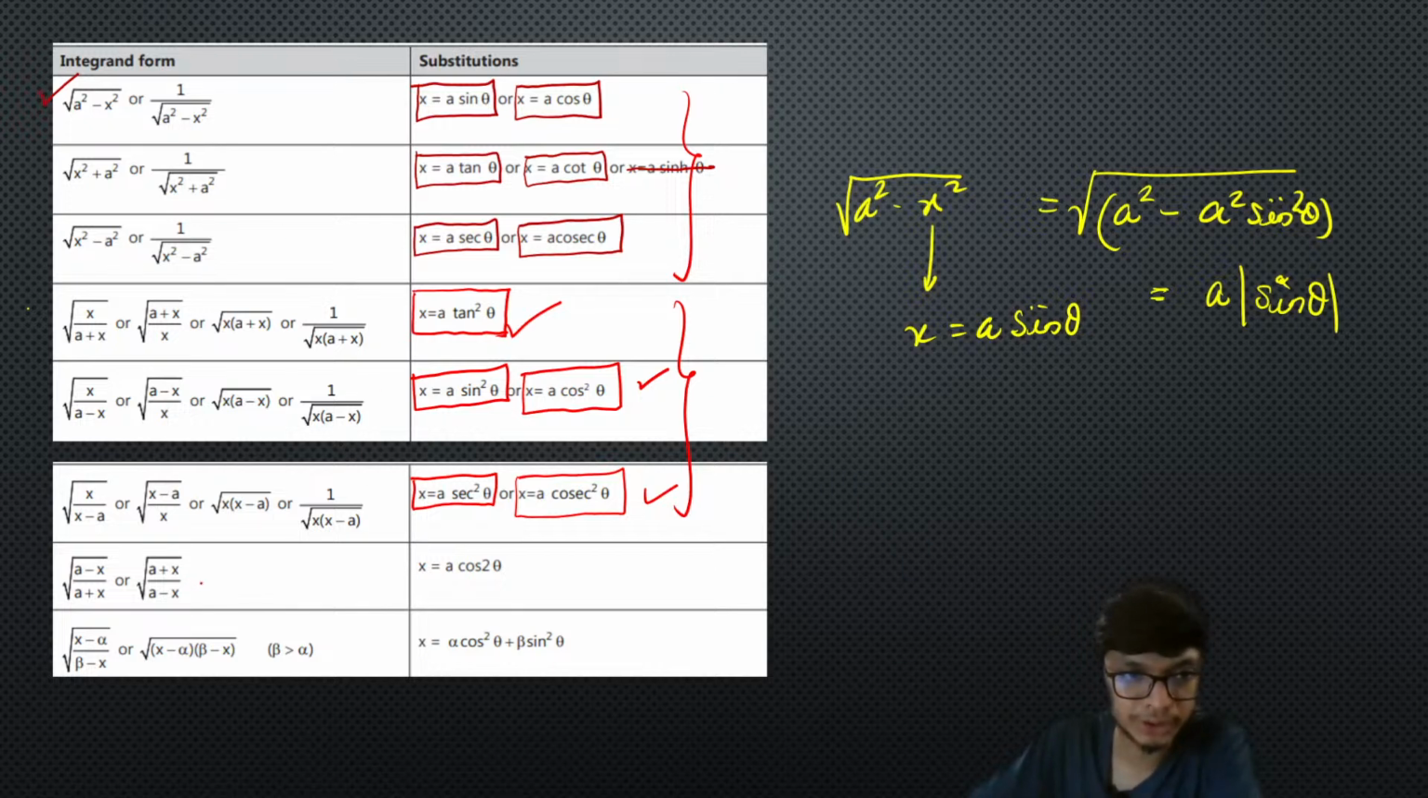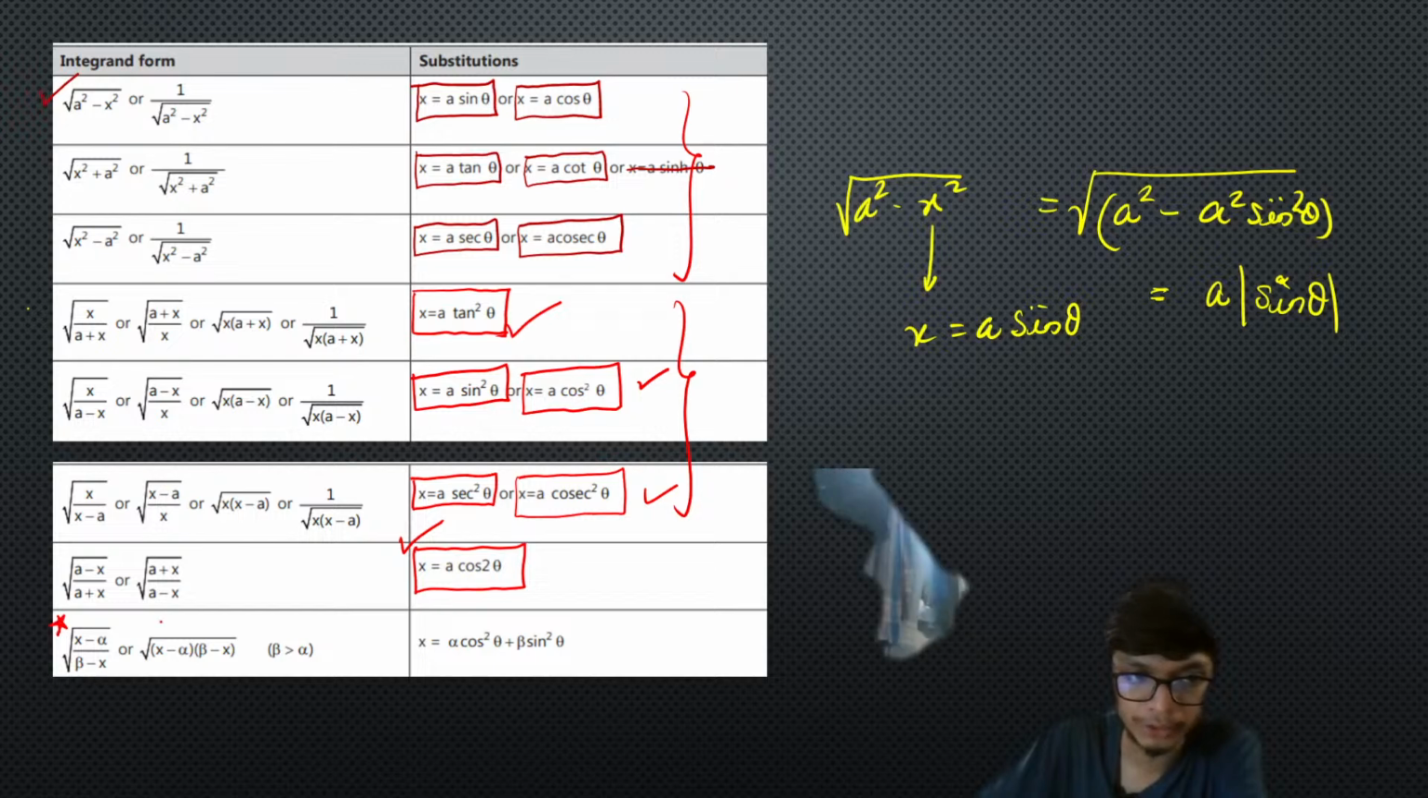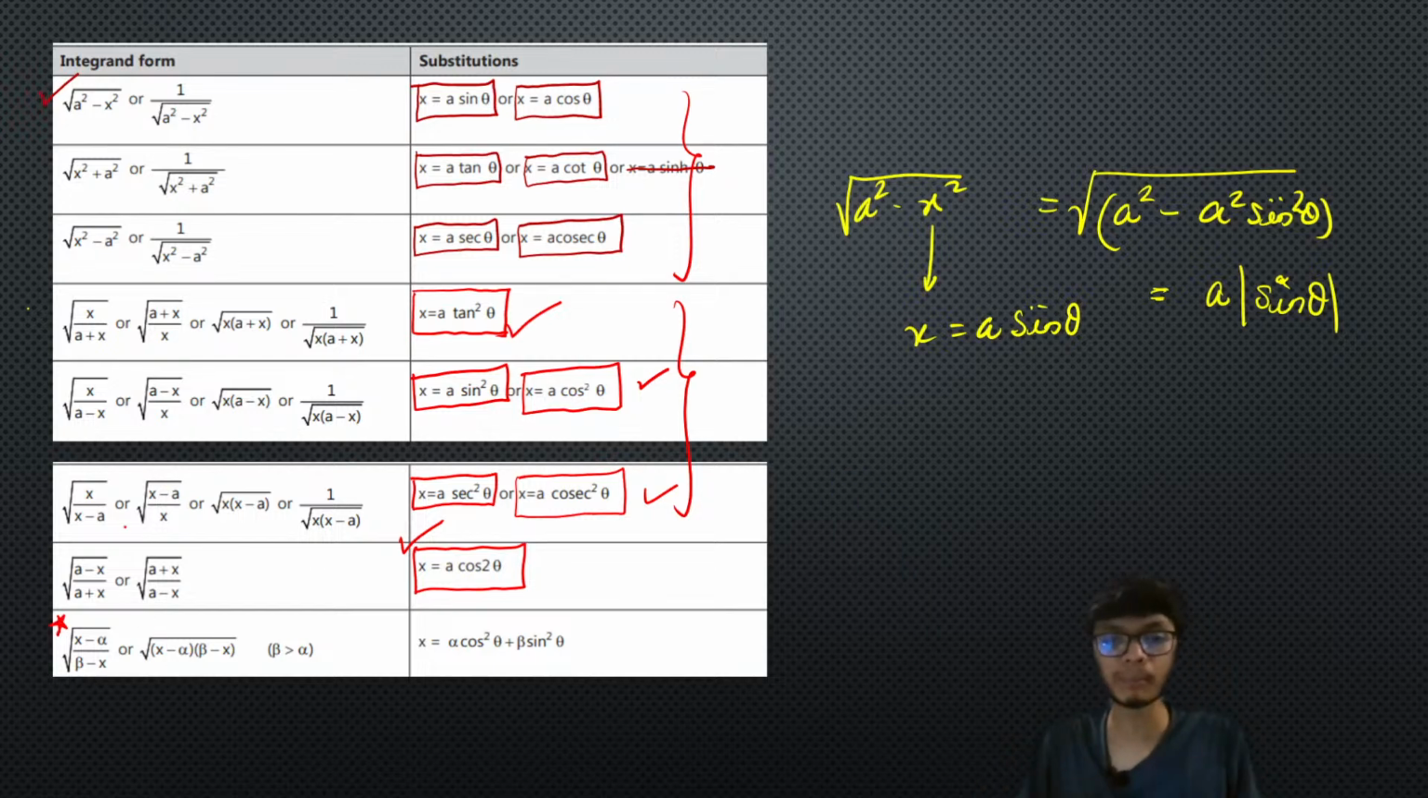Now one more interesting substitution: whenever you have square root of a minus x divided by a plus x, or square root of a plus x by a minus x, you just need to put x equals a cos 2 theta. This is an important substitution, though not many people know about it. It is not that important for your exam, but you can remember it. Even if any question comes up in JEE Mains or JEE Advanced, you can definitely solve it. So for the sake of completeness, I have written it here.